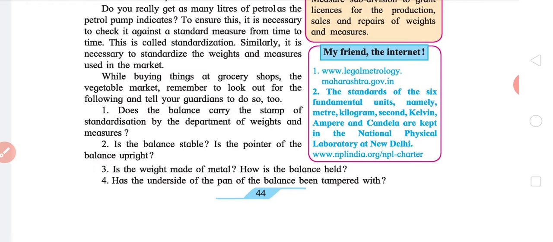It has to be standardized. It has to be made in such a way that it reads 1 kg as 1 kg and not 0.5 kg. Similarly, the petroleum instrument should be made in such a manner that it reads 1 liter of petrol as 1 liter of petrol and not say 2 liters. Though people try to manipulate a lot of times.